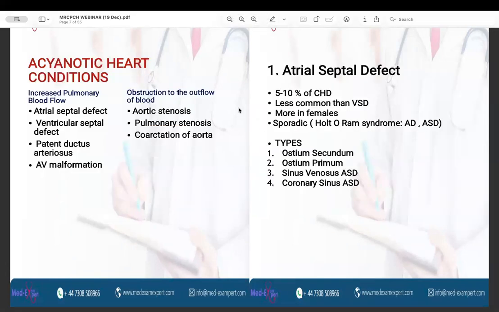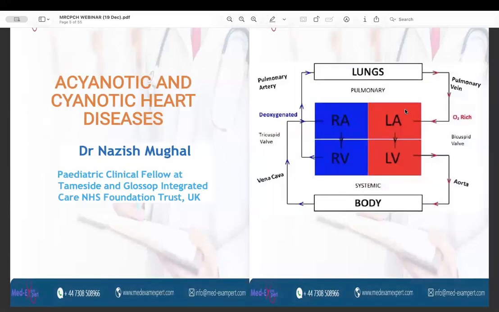So let us start with the atrial septal defect first. Before I go through the contents of the slide, let me explain the pathophysiology, what actually happens in the atrial septal defect. In the atrial septal defect, there is some defect in the septum dividing the right atrium and the left atrium. After birth, the systemic circulation resistance increases, and the resistance of the pulmonary vasculature decreases. So the blood tends to flow from the systemic circulation to the pulmonary circulation, that is from the left side to the right side, in case of any defect.